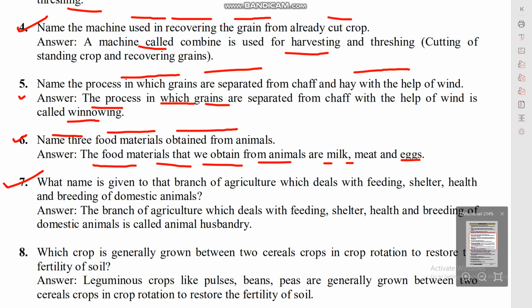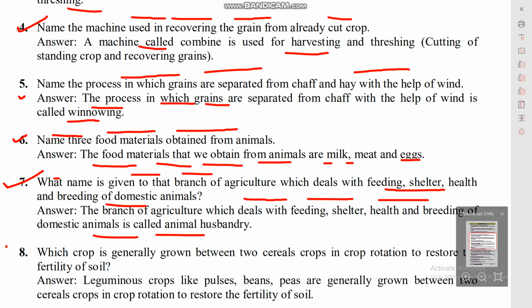Question number 7. What name is given to the branch of agriculture which deals with feeding, shelter, health and breeding of domestic animals? Which branch of agriculture? The branch of agriculture which deals with feeding, shelter, health and breeding of domestic animals is called animal husbandry.